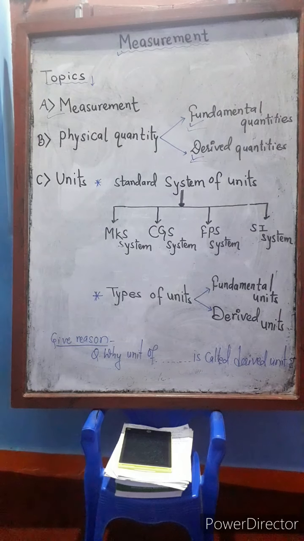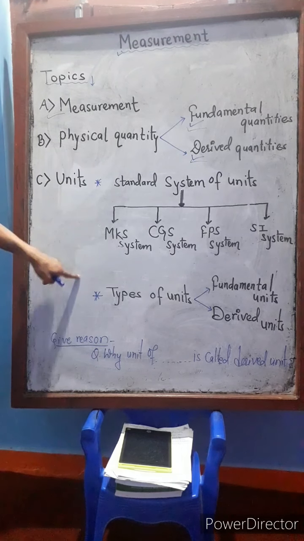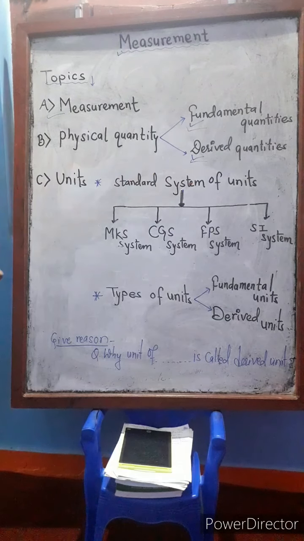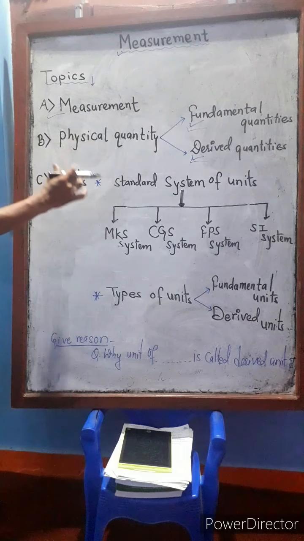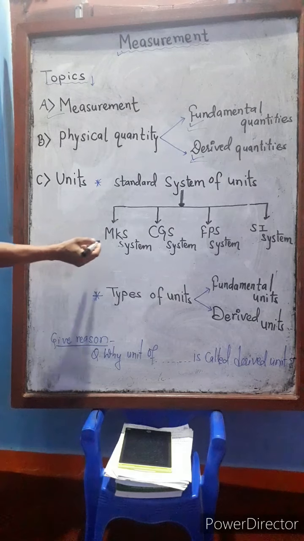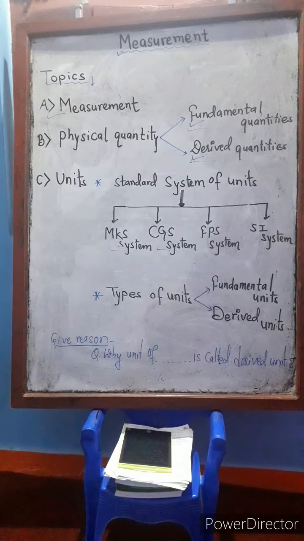The third topic that you have to study under measurement is unit. Most important topic. Unit can also be studied under two subtopics. The first one is the standard system of units. Actually, all the standard systems of units are categorized into four groups. They are MKS system, CGS system, FPS system, and SI system. The next one is types of units.